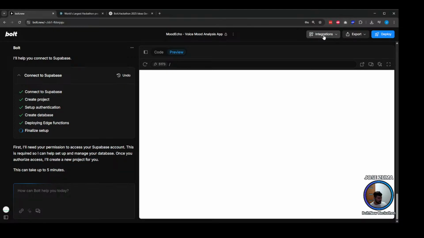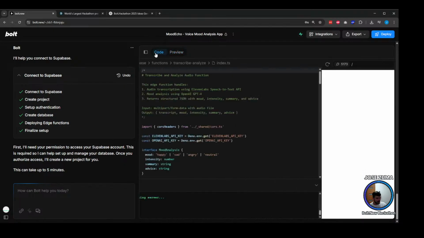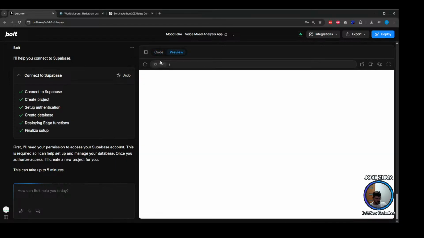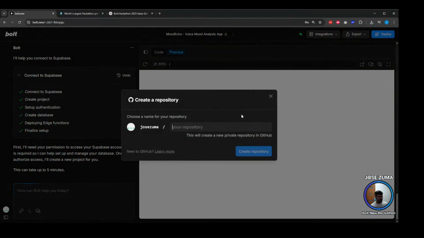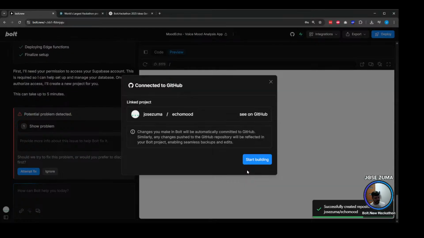So let's give it some time to let the setup finish. Now the good thing is that we are not really adding any new feature. Even if there is a bug, we just have to make sure we fix it and that the whole project is going to run as we want it to run. There may be some bugs or reasons why it's not fully loading, but let's give it some time. Meanwhile we will connect this to a new repo. Save this. Start building.